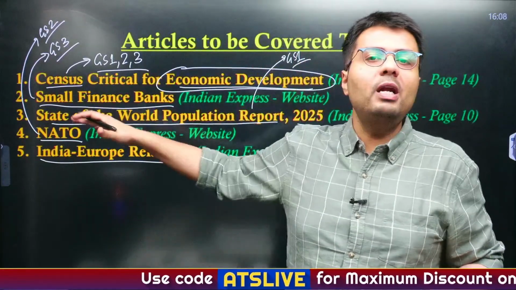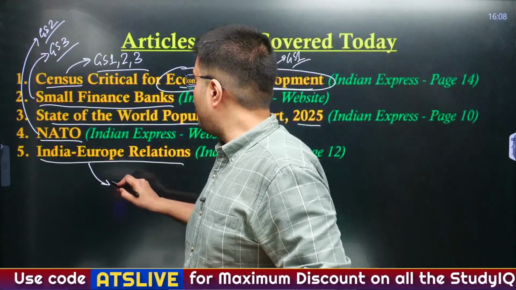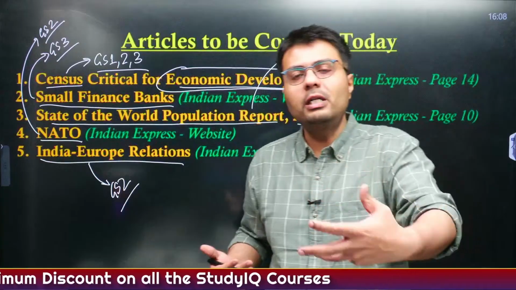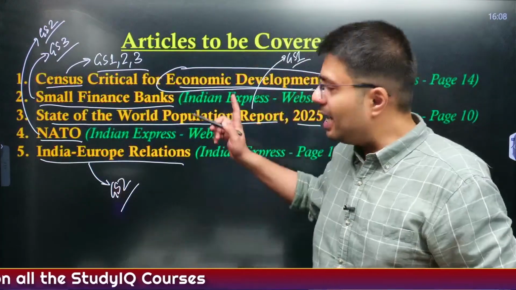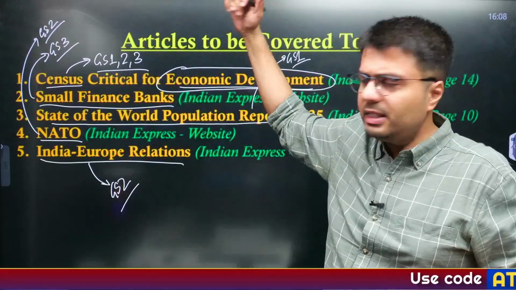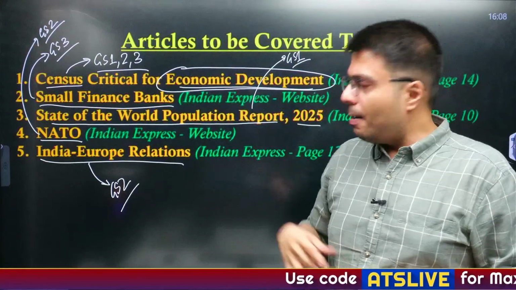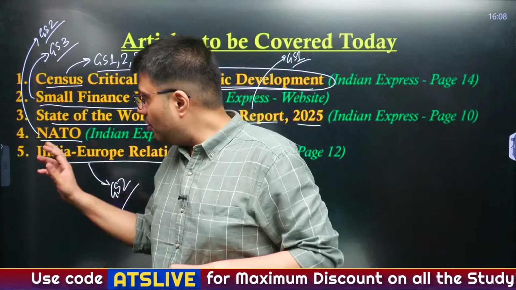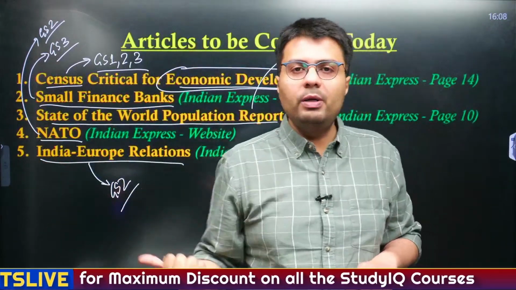So obviously we'll understand this in great detail from our GS paper 2 perspective, because it deals with India's relation with important global powerhouses, and EU is one of the powerhouses. So this is the scope of our today's discussion. We'll try to complete all these 5 articles in 1 hour, but if I miss out on the last article, need not worry, I'll cover it tomorrow, okay?